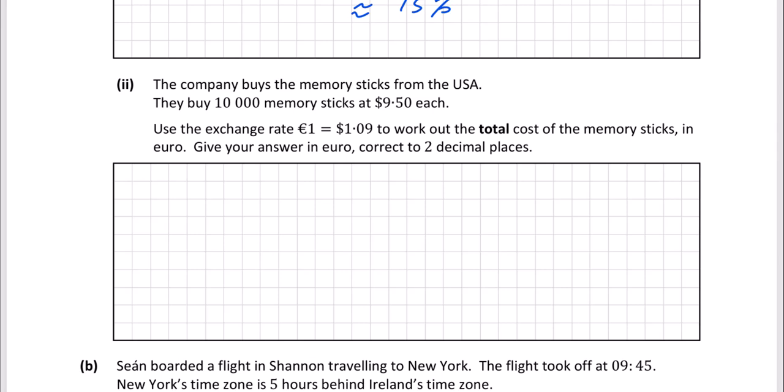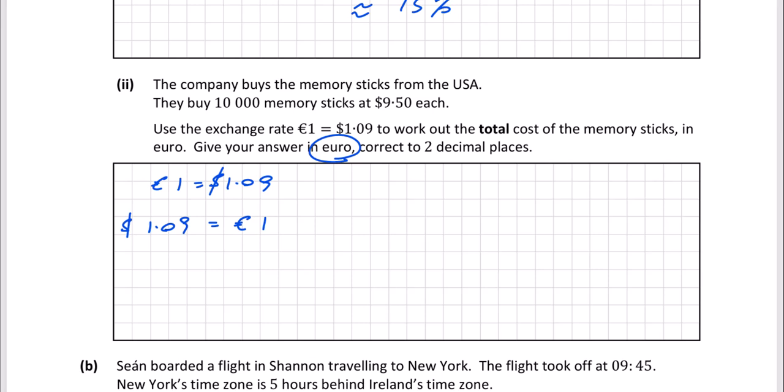Okay, so we've got to look at our exchange rate first of all. €1 is equal to $1.09. Now, usually the way I like to do this is put what you're looking for on the right hand side. We're asked to find euros, so I'm going to reverse these two and put 1.09 on the left hand side and the €1 on the right hand side. I'm going to work from there.